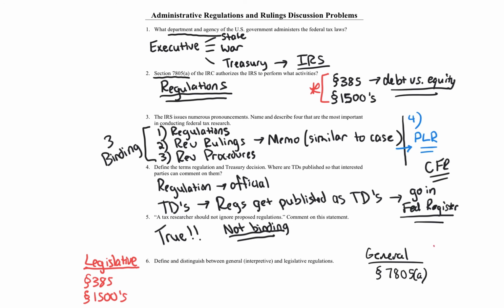Versus general just applies to everything else in the code, and that's where deference comes in. So when it's legislative regulations, you better believe, almost surely, it's given the same weight as the Internal Revenue Code section. When it comes to general regulations, almost all the time it's given full binding force. However, there are times where deference becomes an issue, and I talked about that in the intro video, so go back and watch that. All right, let's go ahead and move on.